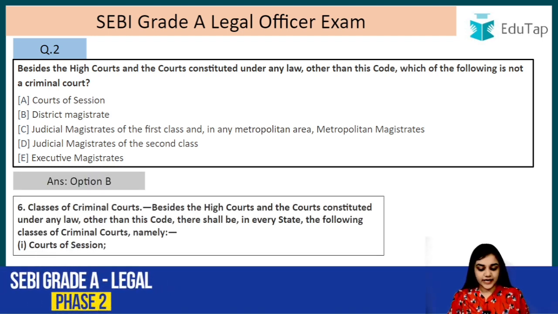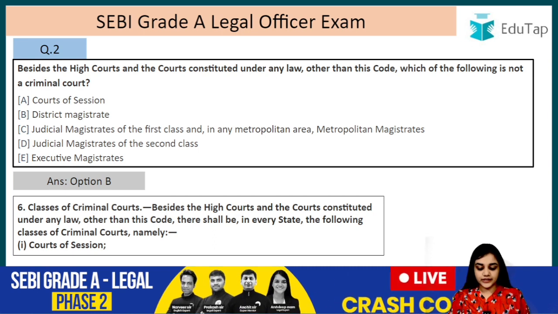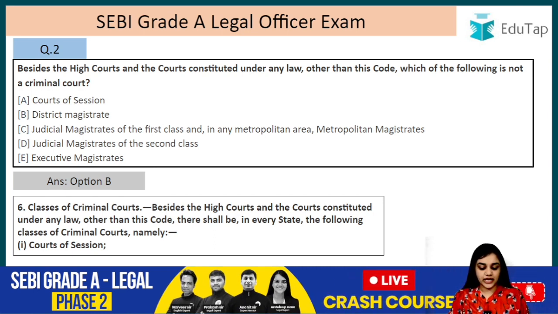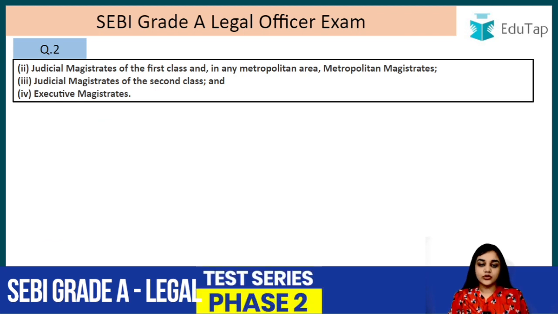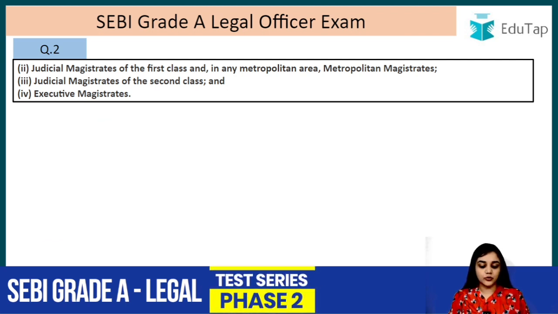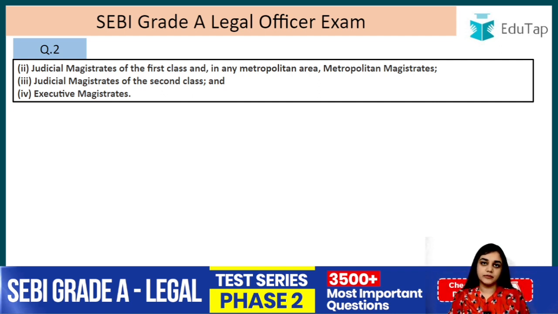So besides the High Court and the courts constituted under any law other than this code, there shall be in every state the following classes of criminal courts, namely, the first is the Court of Session, then Judicial Magistrate of the first class, and in any metropolitan area it will be called a Metropolitan Magistrate, Judicial Magistrates of the second class, and Executive Magistrates, right?